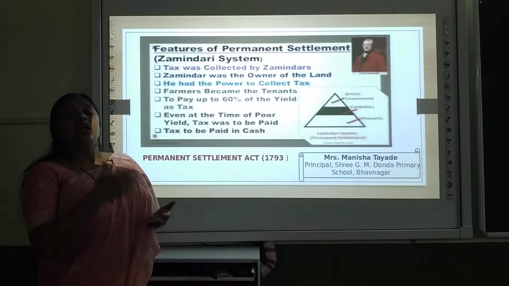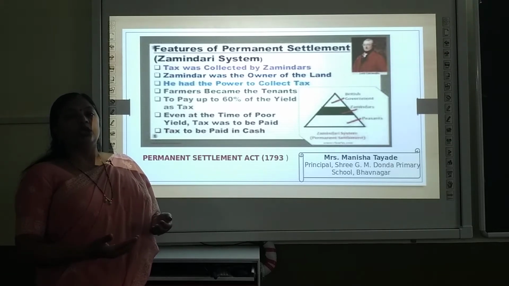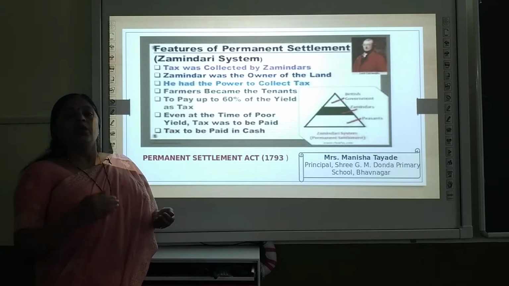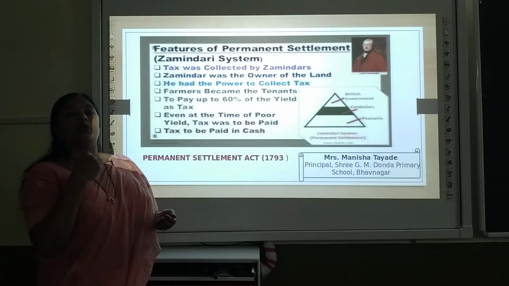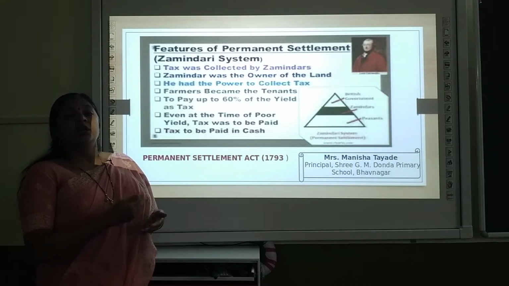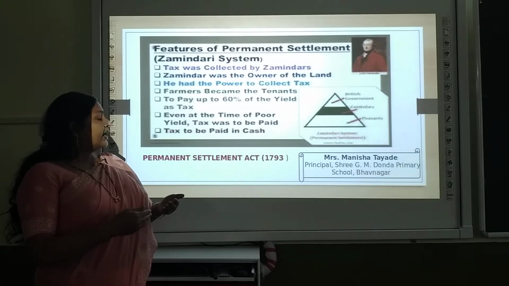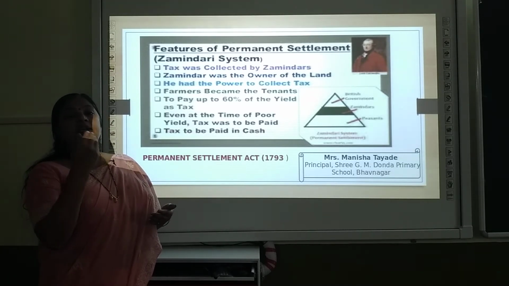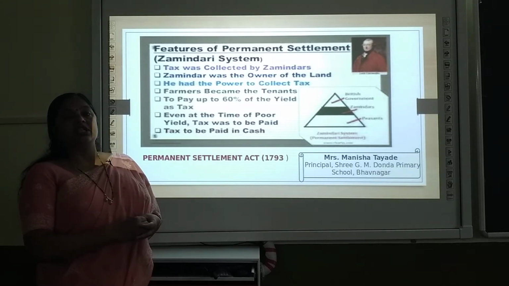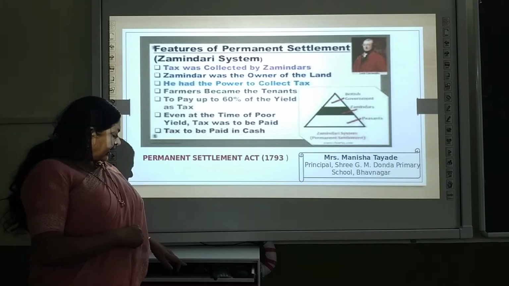As I said earlier, even if the crop is not grown in the field, they have to borrow the money, sell their jewelry, do whatever they want, but they have to pay the tax compulsorily to the British government. And the tax was supposed to be paid in cash only, and 60% of the amount was to be paid as a tax according to the Permanent Settlement Act.